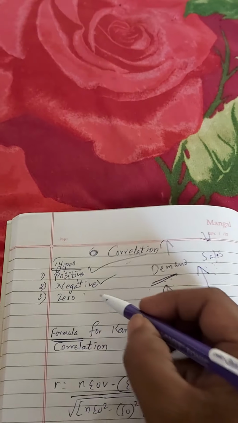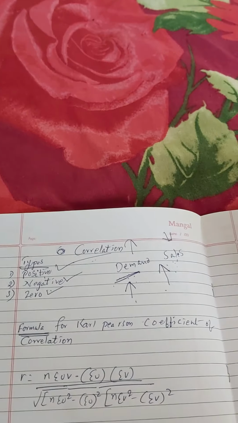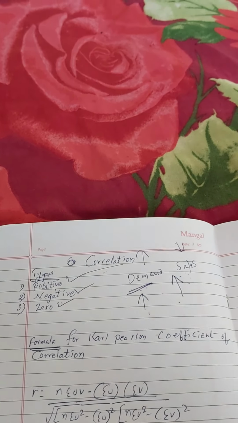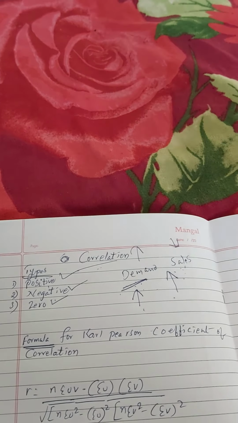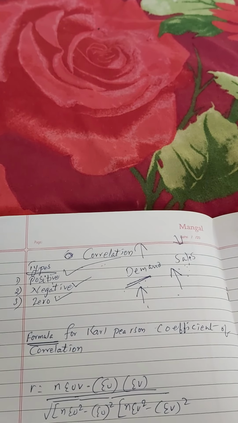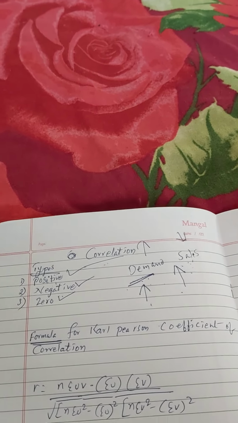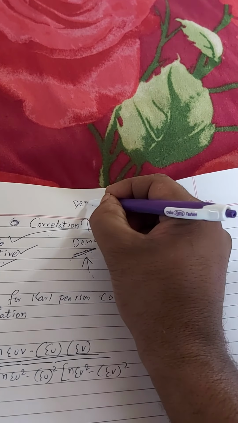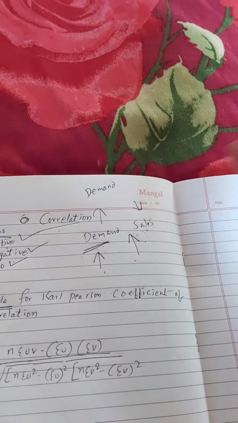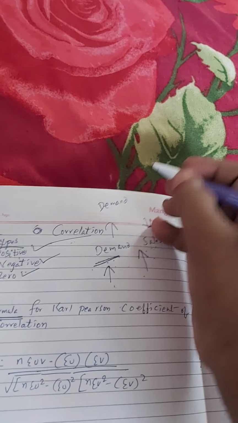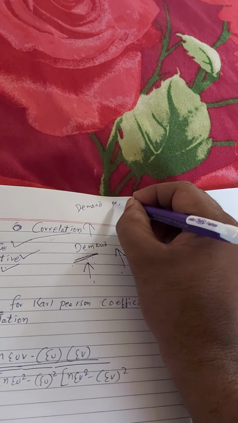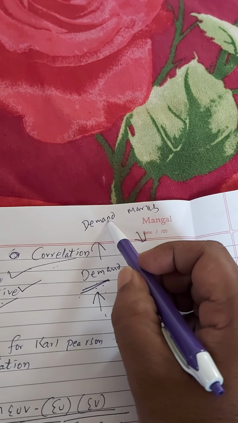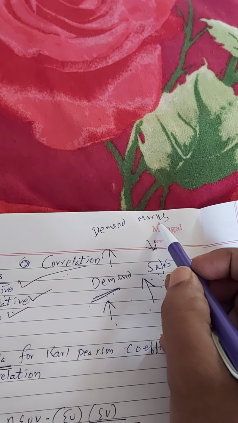Now let us understand zero correlation. Zero correlation is when there is no relationship between two variables or more than two variables. For example, demand and marks. Demand is a variable, marks is also a variable.